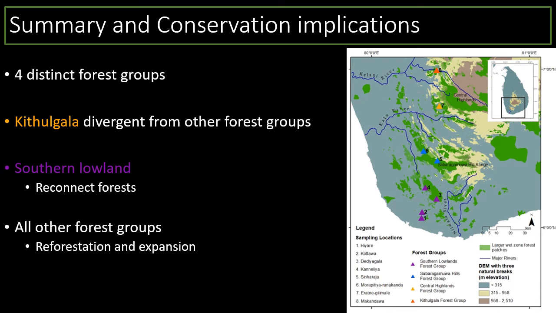We see that Kitulgala was relatively more divergent from other forest groups, which might be due to biogeographic barriers like the Kalani River. We think it also would be best to reconnect forests within the Southern Lowlands, since they are geographically close to each other, have similar climates, and are genetically similar.